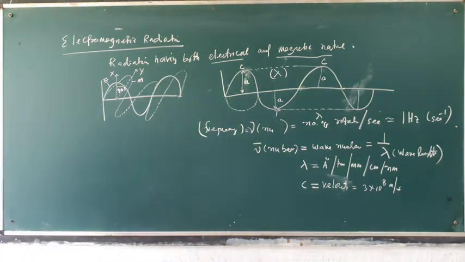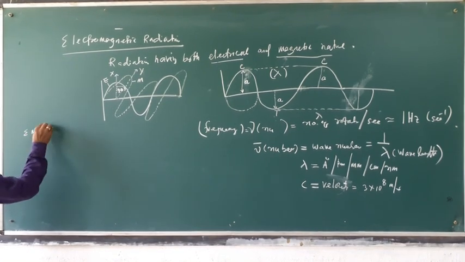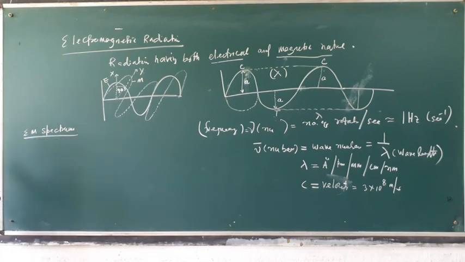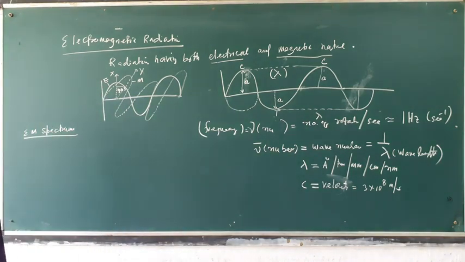It is observed that the spectrum of electromagnetic waves is called the electromagnetic spectrum. What is the meaning of electromagnetic spectrum? It is the increasing order of wavelength of different radiation.